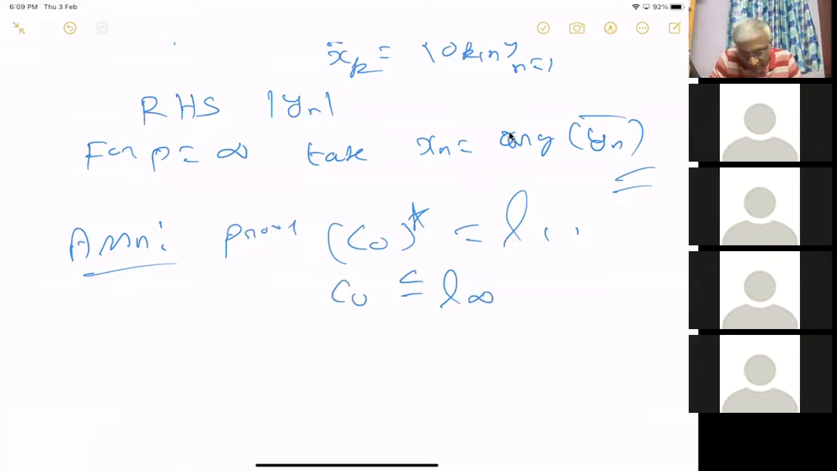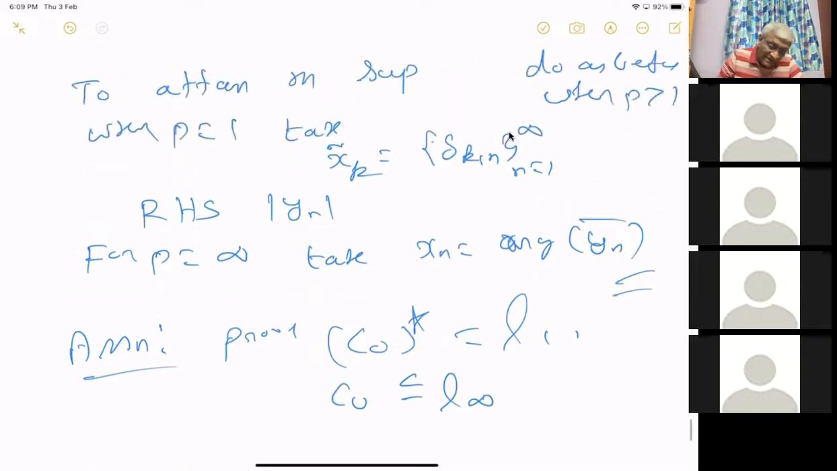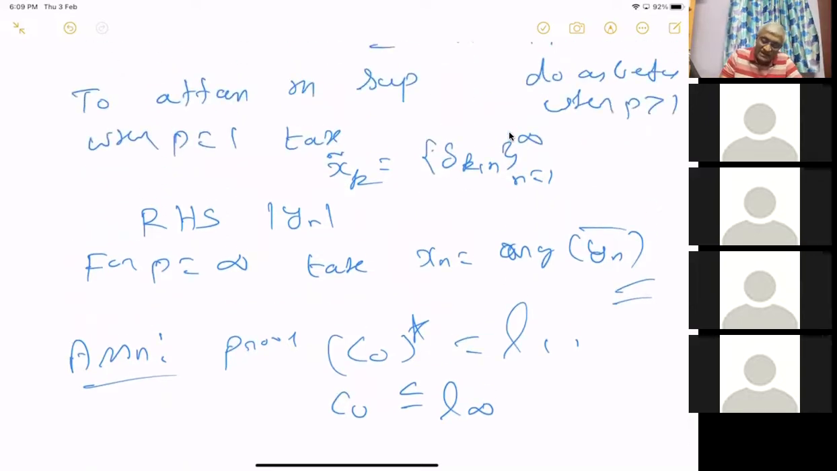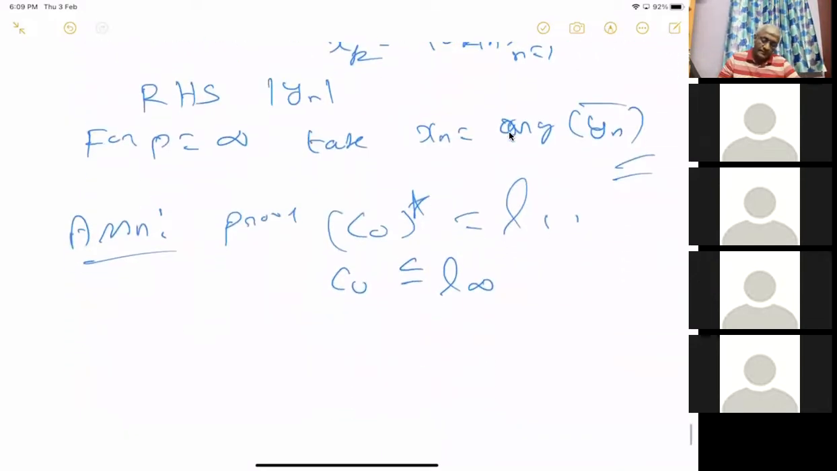And we know that L1 star is L infinity, but L infinity star is not L1, which we will prove now. So the C0 star is L infinity. To prove that, you define it in the same way, but then you want to prove the supremum is attained. For that, I have given this: you take x_n equal to the argument of y_n bar, that will work. So this is assignment 2. You give all the necessary arguments.